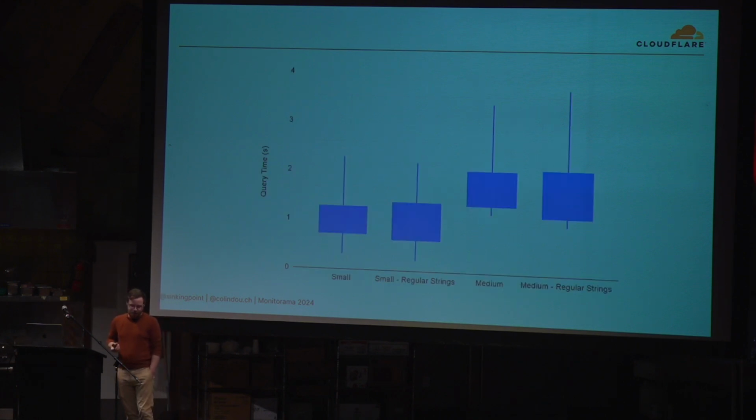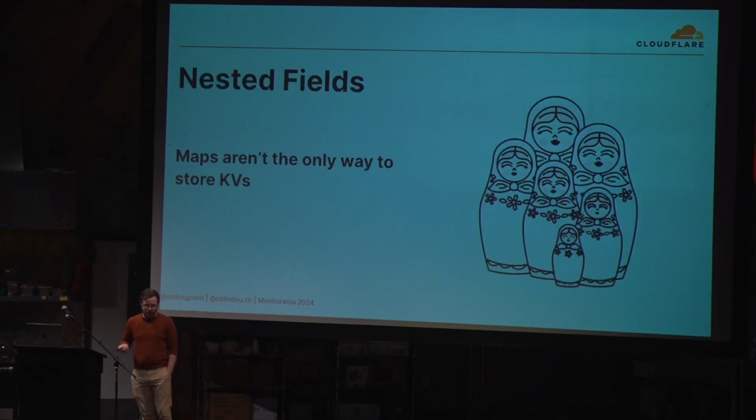Query times are not that much better. We do get slightly higher query times, but we do shorten our tails. It seems, profiling it, that most of those come from the reduced disk I/O from having to load data, because we're only having to sort of deserialize our label values and label names once per part. Not that great, though. Let's talk about nested fields.